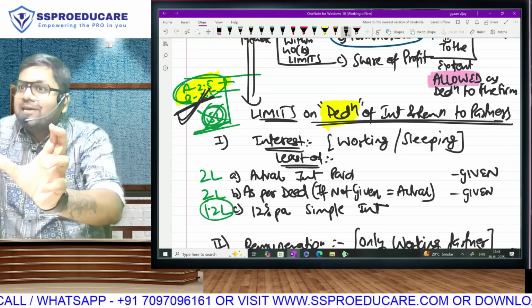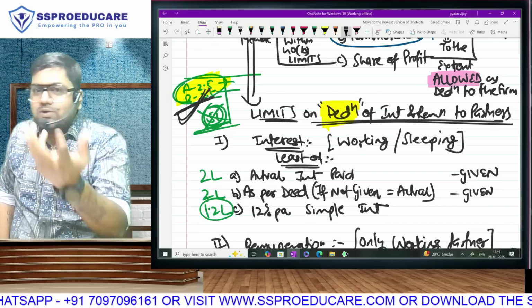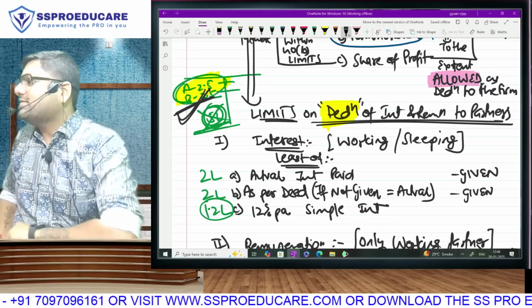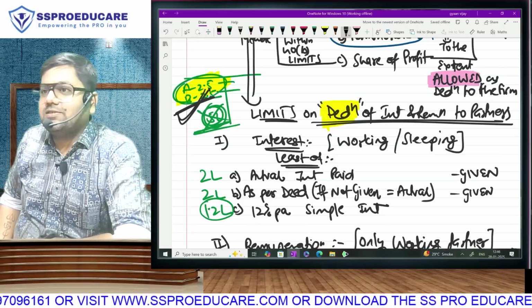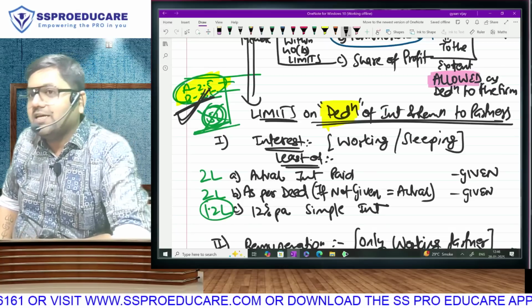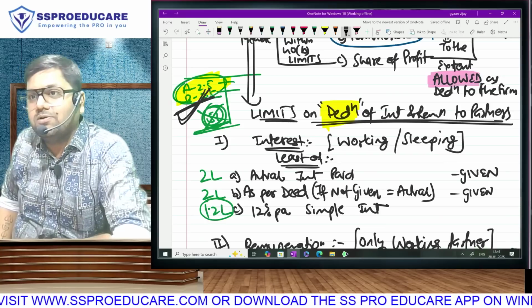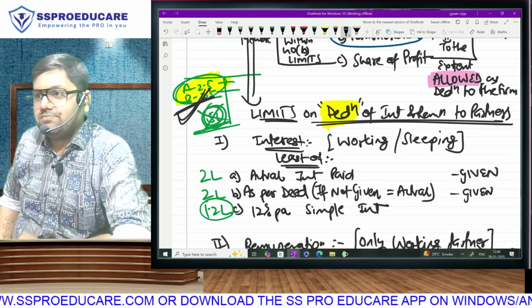And this is why little knowledge of slabs is required. See, when I taught you, I actually haven't taught you tax rates. I just said little introduction I am doing so that you understand things like this. Why do your family members divert profits? Why in family business do they give commission or salary to those family members who don't even come? Because they want to exploit the slab advantages.